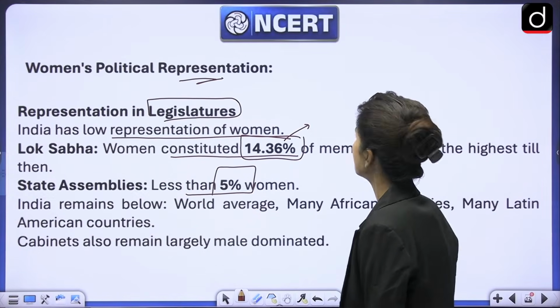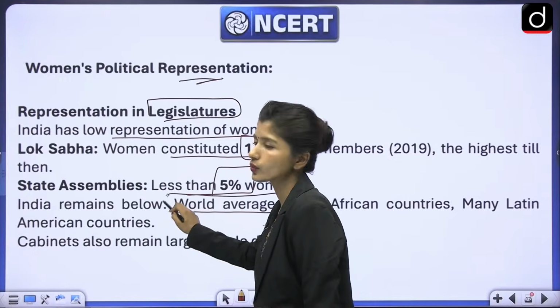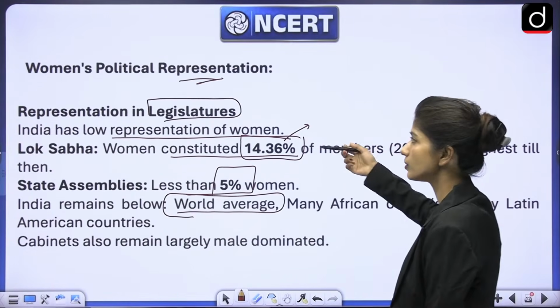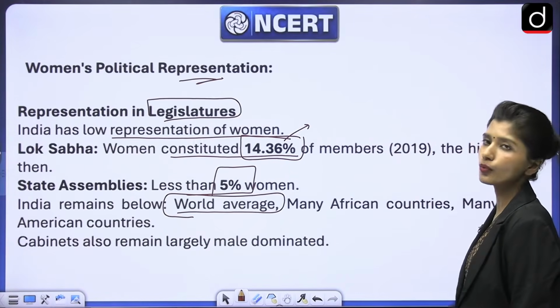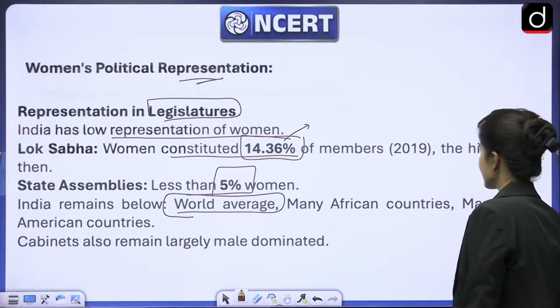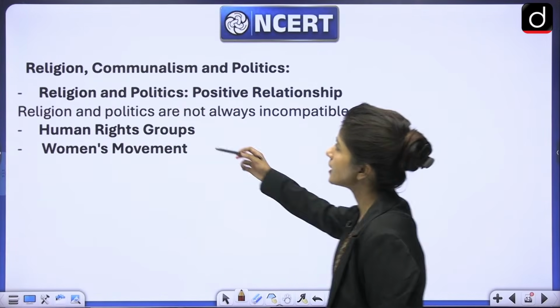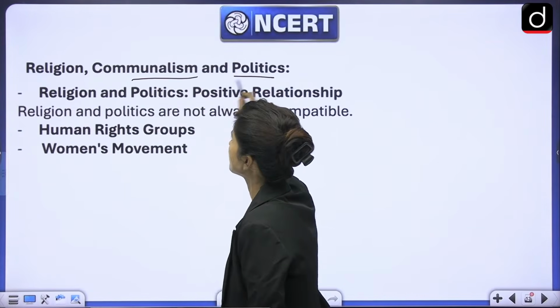Next is India remains below world average. Now it's no surprise that India is going to remain below world average when it comes to political representation. Next topic is religion, communalism and politics.